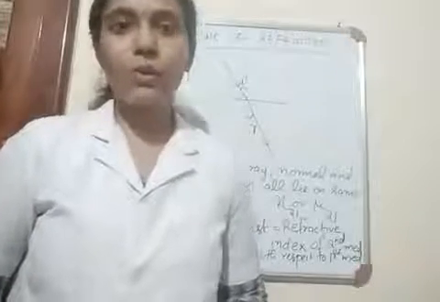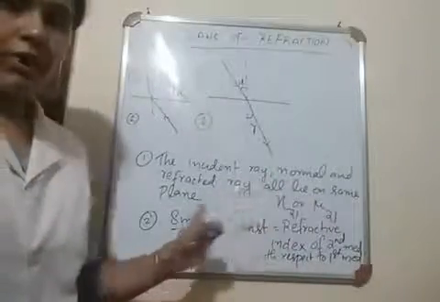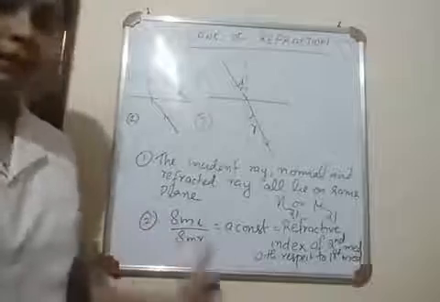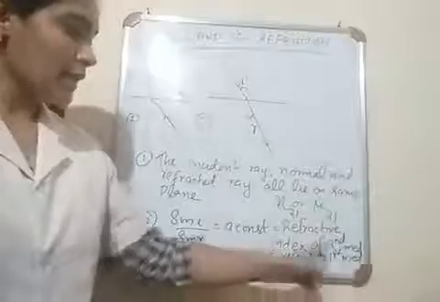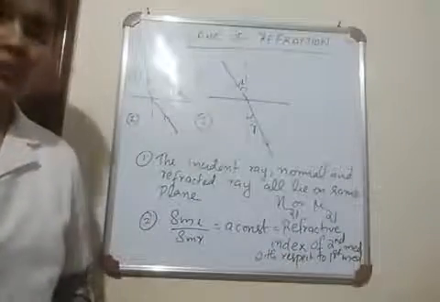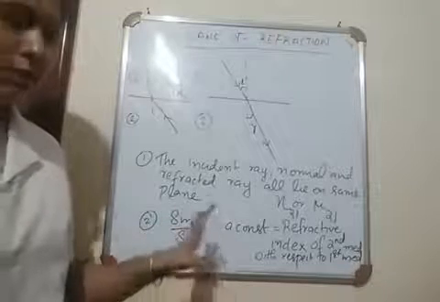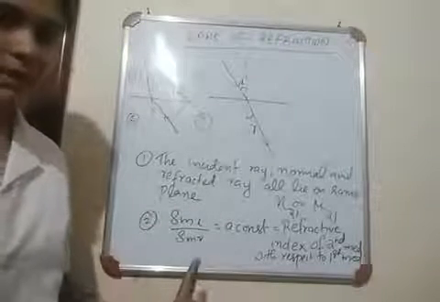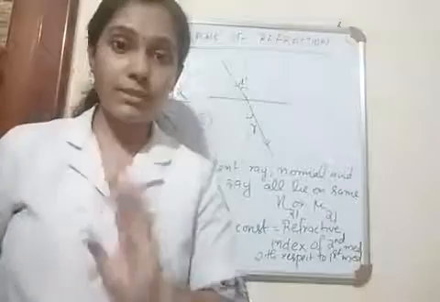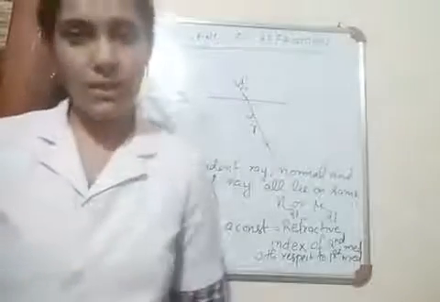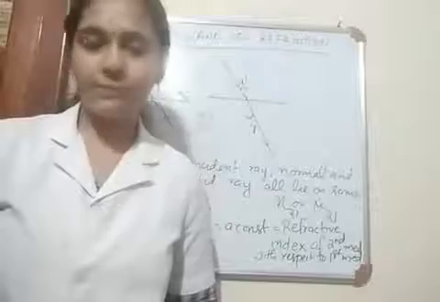Okay, children. So these are the two laws of refraction. The incident ray, normal and refracted ray all lie on the same plane. Sin I by sin R equal to a constant, and that constant is the refractive index of second medium with respect to first medium. And you need to write the statement in words. Don't just write the statement in the mathematical form. You must explain the statement, and both the laws are stated very well in your NCERT textbook. So just go through that statement. It's very, very important. Okay.